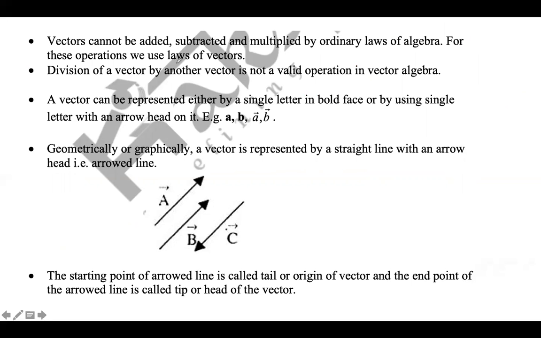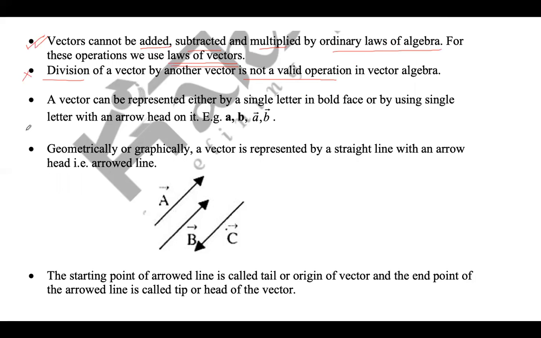So, by the laws of vectors, you add two vectors using the triangle law and the parallelogram law of addition. In the case of vectors, they cannot be added, subtracted, or multiplied by ordinary laws of algebra. We use laws of vectors to add, subtract, and multiply them. Division of a vector by another vector is not a valid operation. So division is not a valid operation in vector algebra. So you don't divide two vector quantities.